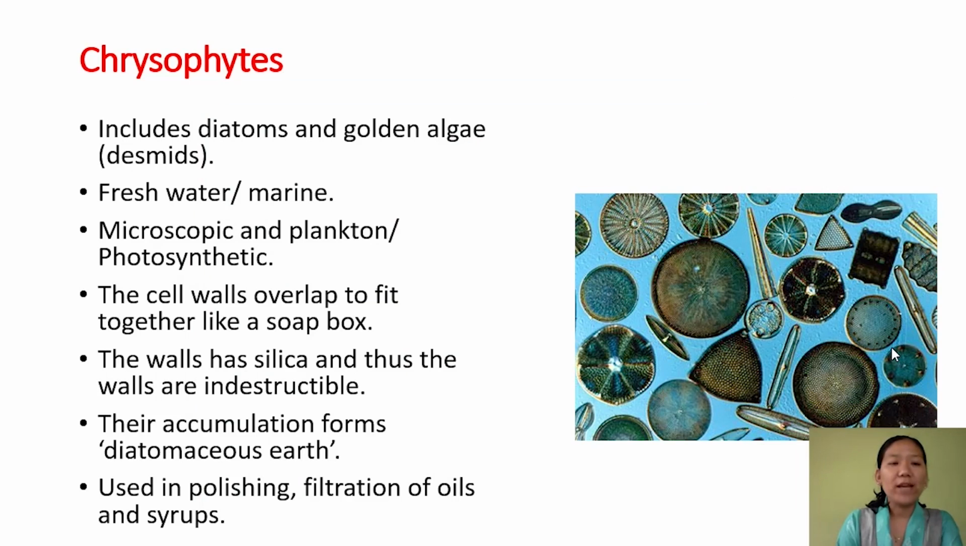Chrysophytes include diatoms and golden algae. These are photosynthetic and are found in marine as well as freshwater. They are microscopic organisms found on the surface of water, and they are also called plankton. The speciality of this particular group of Protista is that the cell walls overlap to fit together like a soap box. The cell wall has a deposition of silica, which makes it very tough and indestructible.